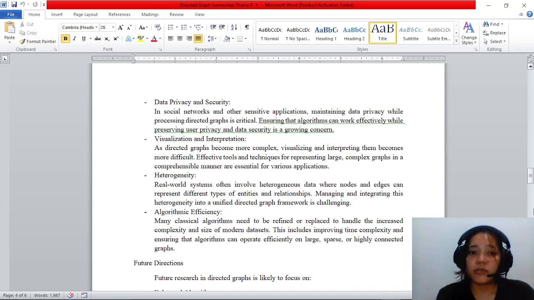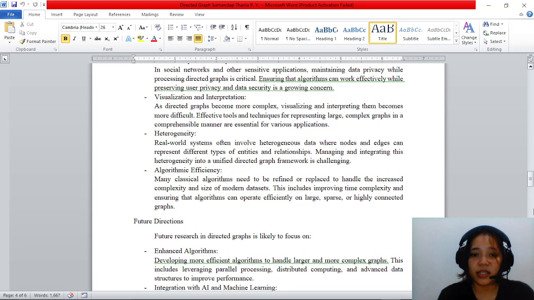Heterogeneity. Real-world systems often involve heterogeneous data where nodes and edges can represent different types of entity and relationship. Managing and integrating this heterogeneity into a unified directed graph framework is challenging.